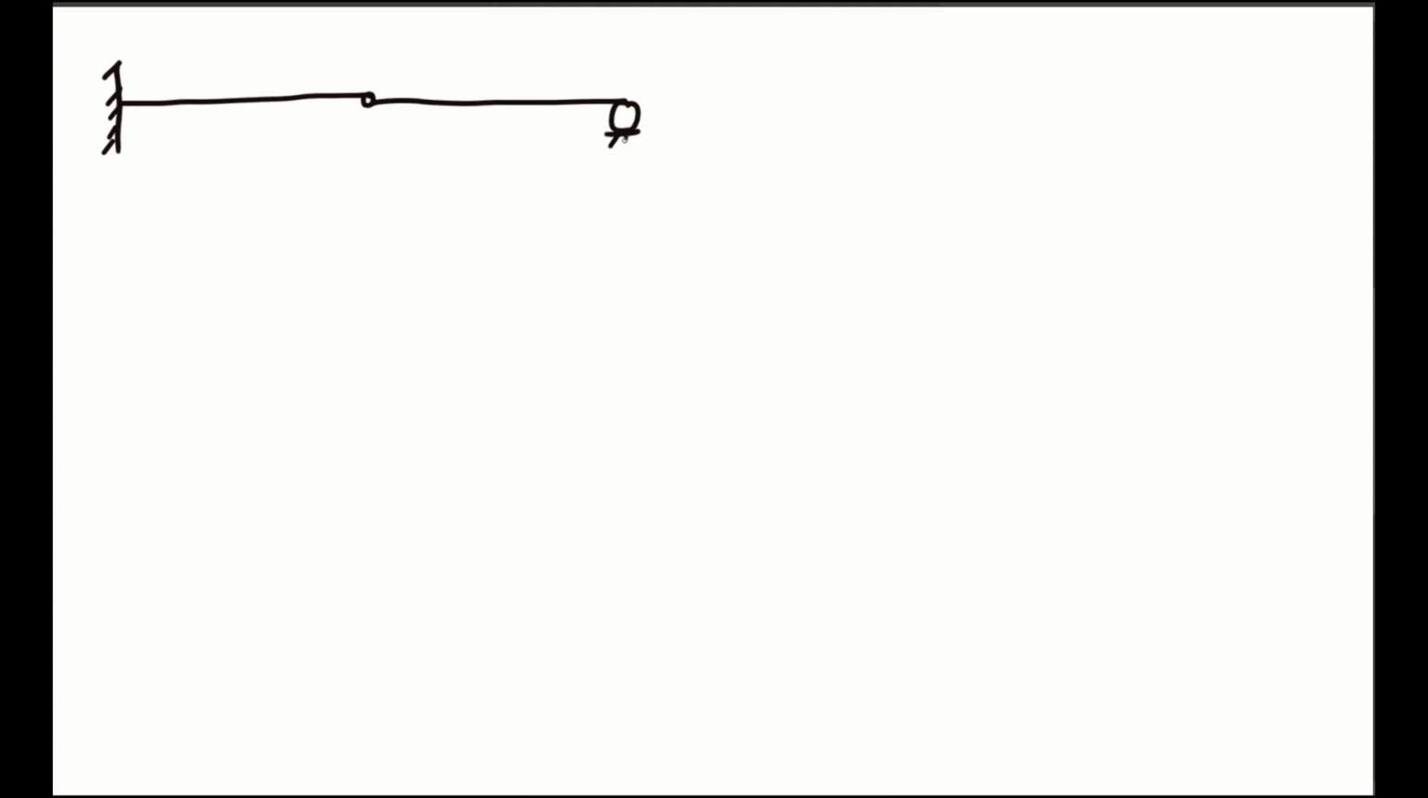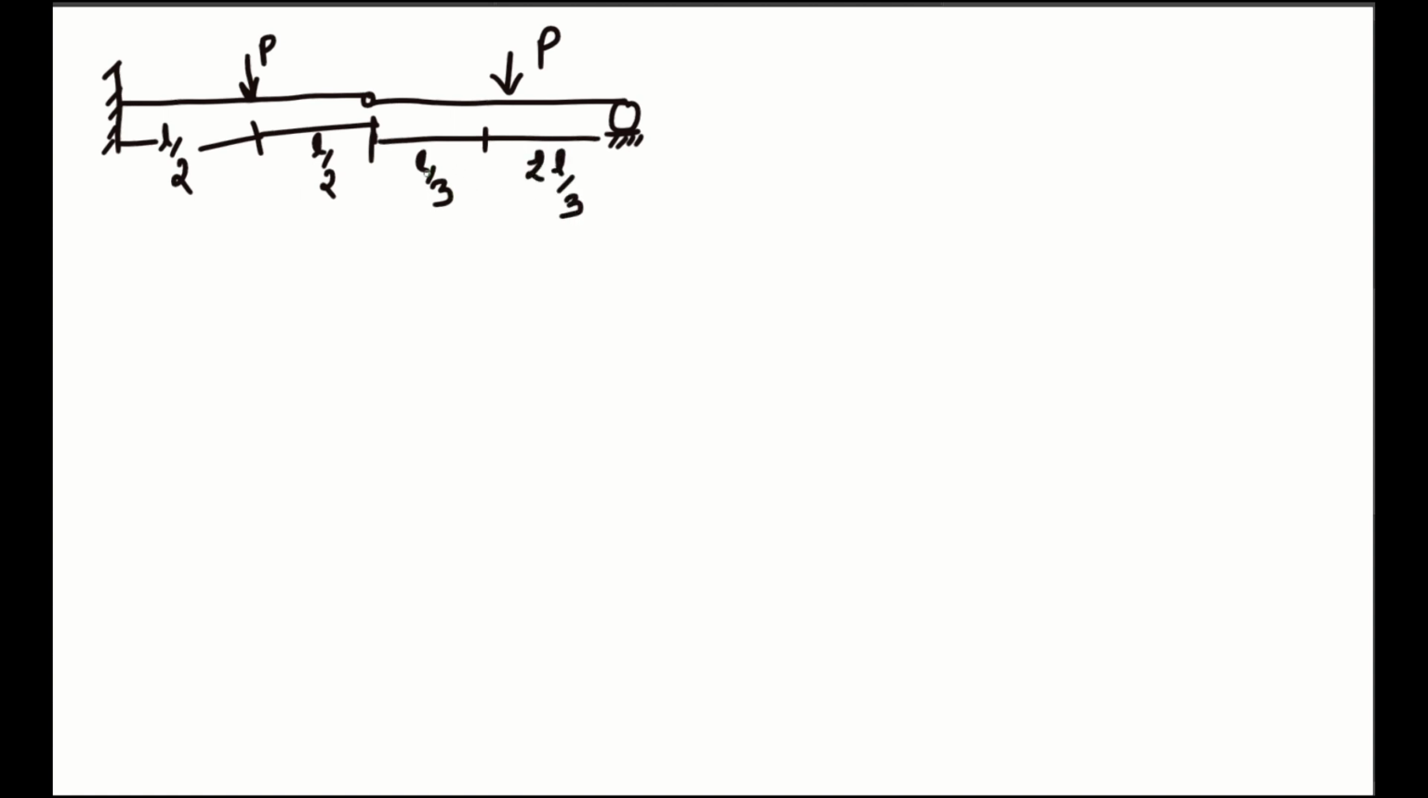So it will be a roller support, and there is a load P here, and there is another load P here. This distance is L by 2, and this distance is also L by 2. This is L by 3, and this is 2L by 3. Okay, suppose this is point A. This is, I think, B. This is point C. This is point D, and this is point E.